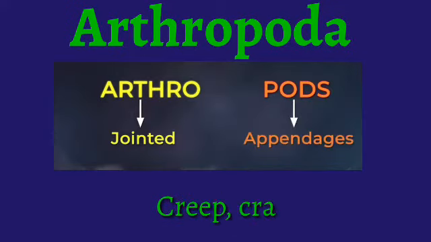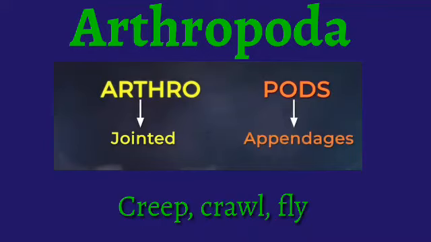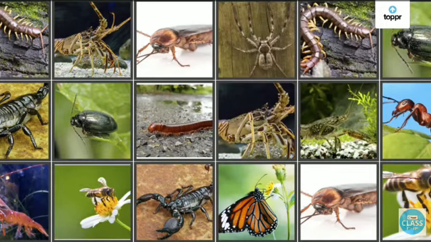Our next phylum of non-chordates is Arthropoda. The split of the word is arthro, pods. Arthro means jointed appendages. So these animals have jointed appendages. We can say the animals which can creep, crawl and fly, all these types of animals come in this category only. Planet Earth has the highest number of animals from this phylum only. Hence, this is the largest phylum with highly successful animals in the animal kingdom.